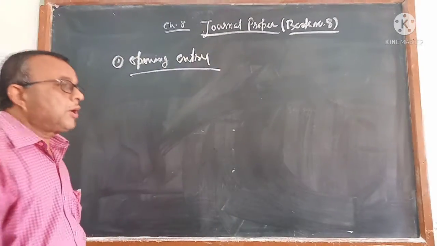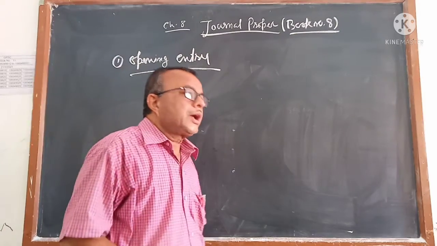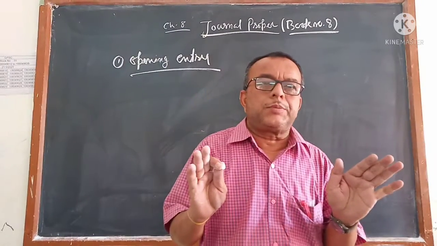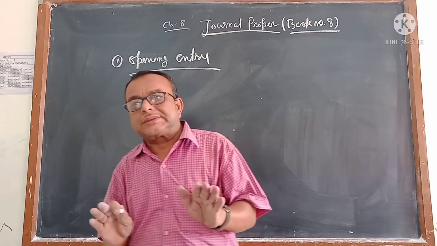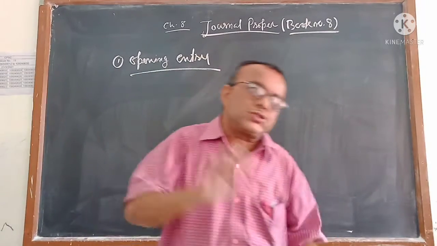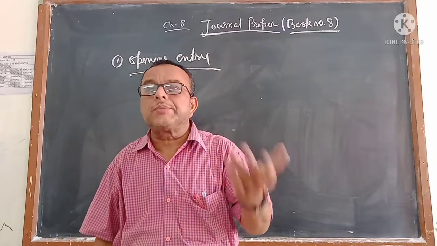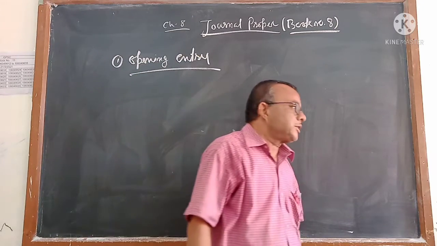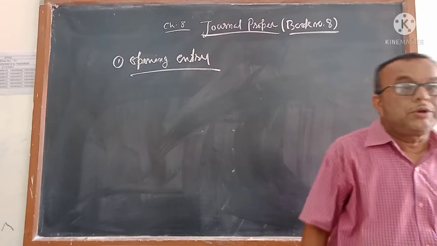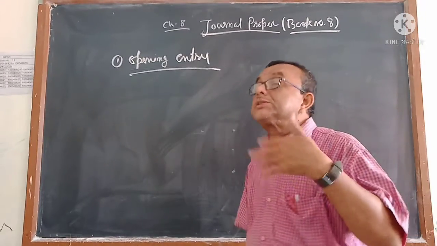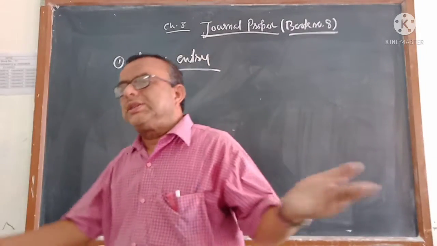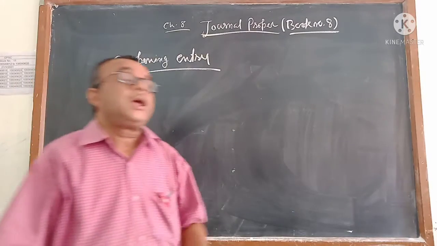Whose entry will not be recorded in the general paper? The cash transaction will not be recorded in the general paper. Apart from cash, if you are giving anything else to the business to start it, you can give assets, you can give liabilities, you can give goods, or anything else whatever you are having extra at your home.